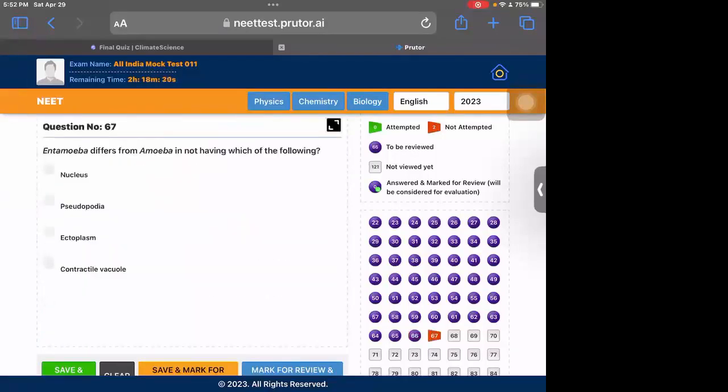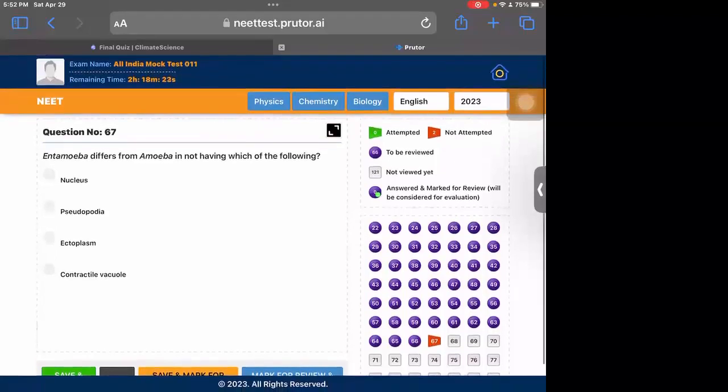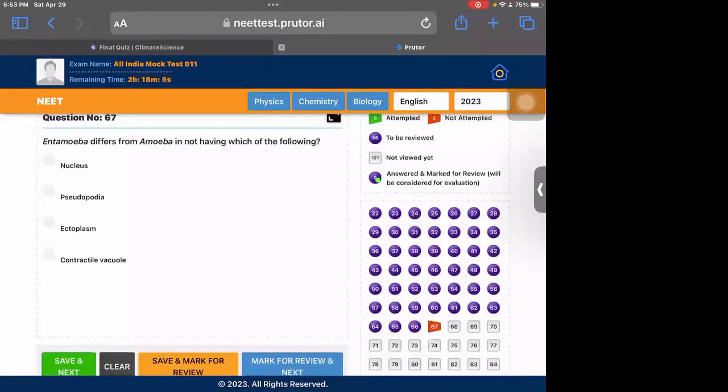Question 67. Amoeba differs from Paramecium in not having. Nucleus is present in both, pseudopodia is present in one, ectoplasm is also present in both. A contractile vacuole is present only in amoeba, because amoeba lives in water, so it needs a contractile vacuole, and the other does not live in water, so it has no requirement of it. So the fourth one is the correct one.